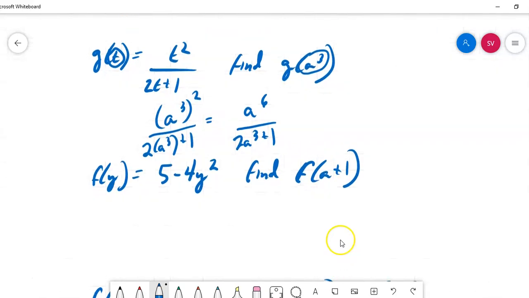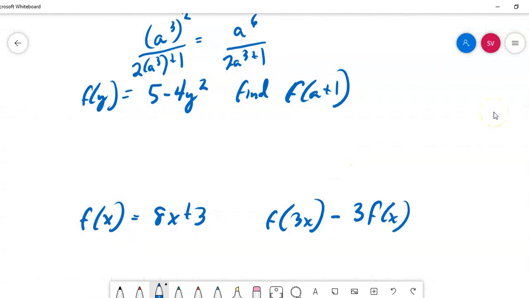Let's look at another example. So what we're doing here is I'm replacing y with a plus 1. Notice f of y, what's in parentheses is y here. Well, now I want f of a plus 1. So I'm replacing y with a plus 1. That's 5 minus 4 times a plus 1 squared.